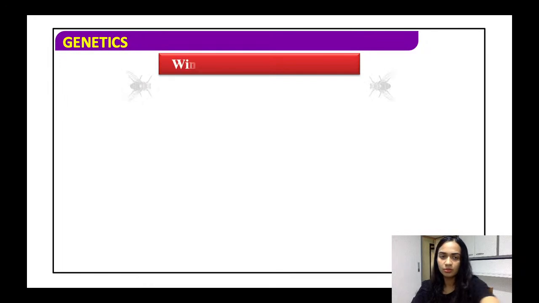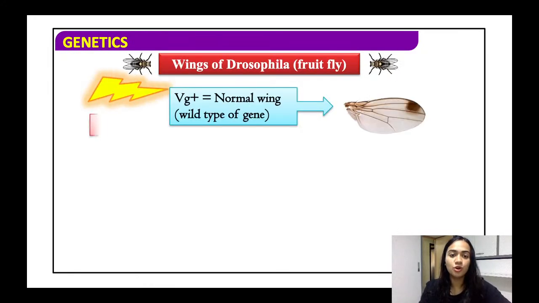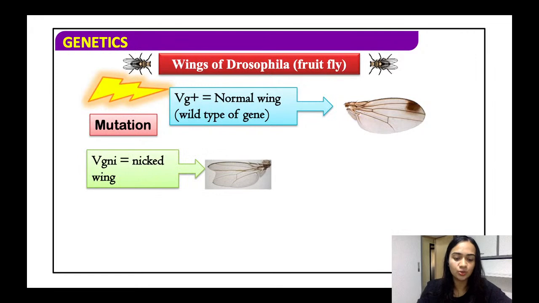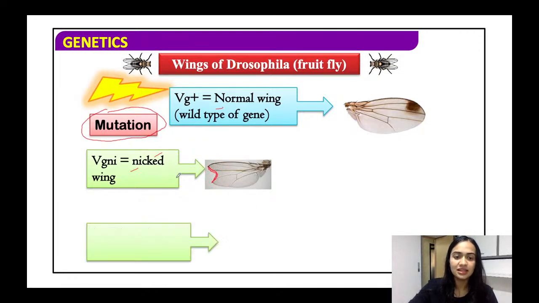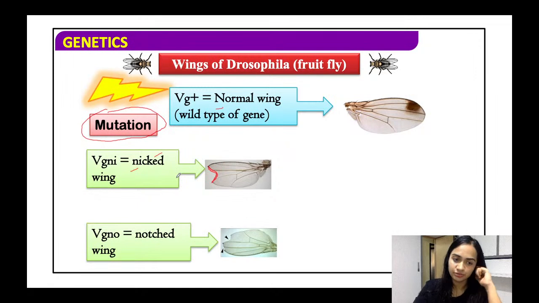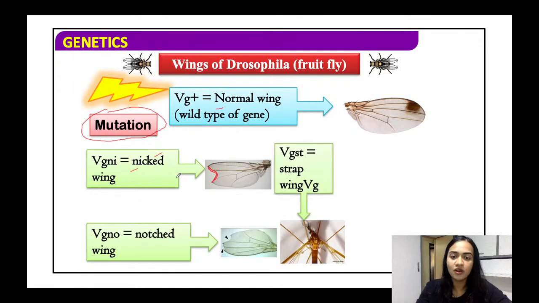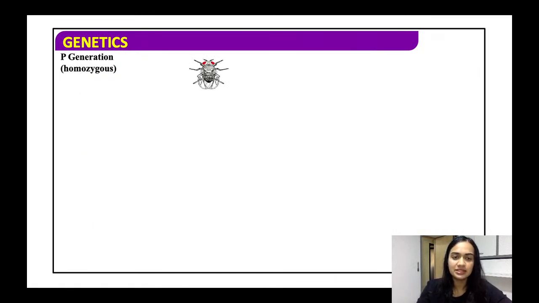So now moving forward, what we see is that जो नॉर्मल विंग है, जैसे मैंने कहा नॉर्मल को होता है वाइल्ड टाइप। यहाँ पे अगर म्यूटेशन हुआ, that means if in the normal type a mutation is caused, now what all are the possibilities that there can be the vestigial or the wing can be nicked, all right। By that I mean, see, it has formed basically a cut here, that is termed as the nick, and now it can even be a notched wing, all right। Similarly, these are the possibilities, or the wing can be represented as a strap here।